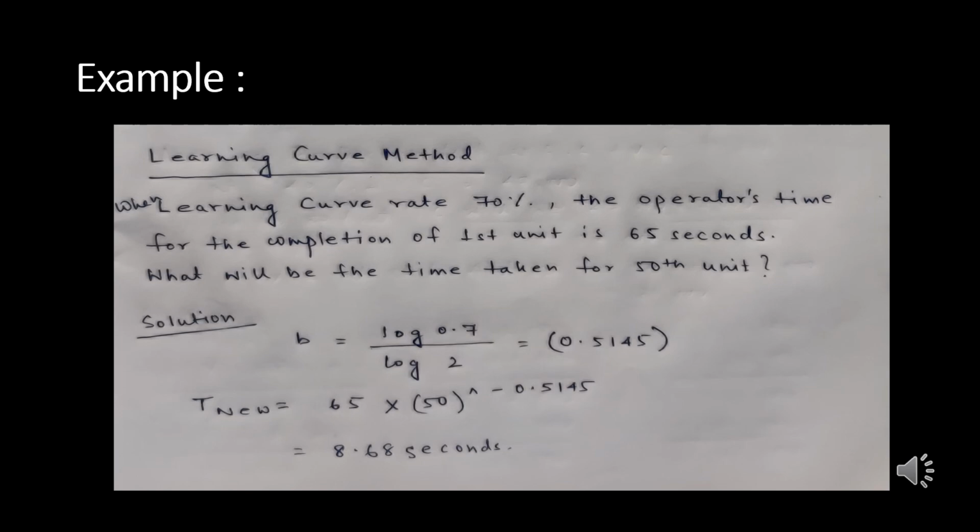So here the learning curve method practically tells us the importance of specialization, as it is very important for an organization to hire certain kind of people who can do their job day in day out so as to achieve the maximum result out of them. When the maximum result is achieved by the organization, then the effectiveness and the efficiency of the organization, and thus at the end of the day the profit, will subsequently increase for the organization.